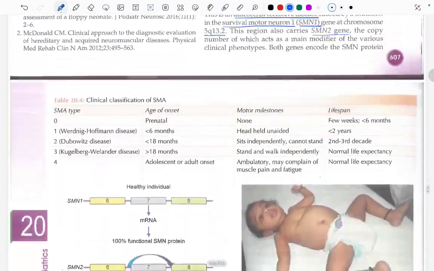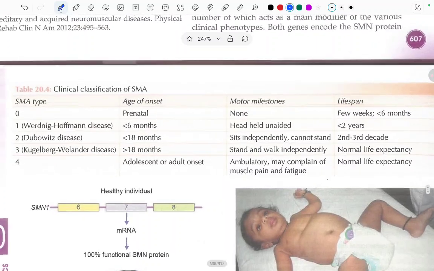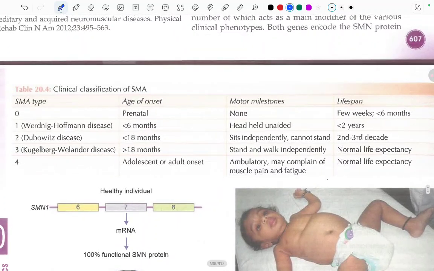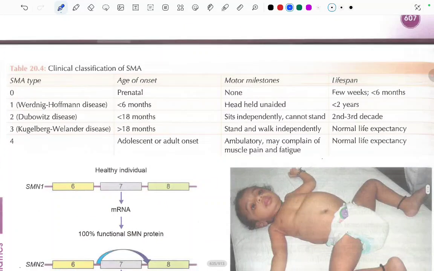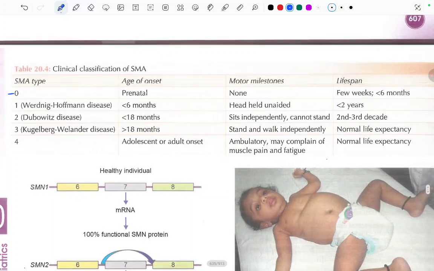Let's read about these tables now. This is the classification of SMA. So we read, there were four types: 0, 1, 2, 3 and 4, total 5 types. So the first one, type 0, has an age of onset of what? Prenatal age of onset, and there are no motor milestones achieved, and lifespan is just a few weeks, less than 6 months. In type 1, which is Werdnig-Hoffmann disease, less than 6 months is the age of onset. Head held unaided in less than 2 years.